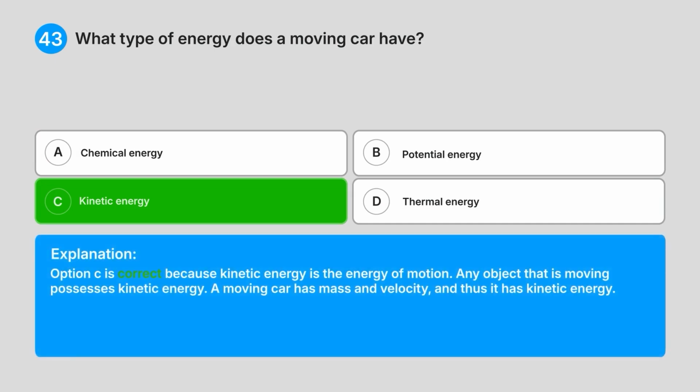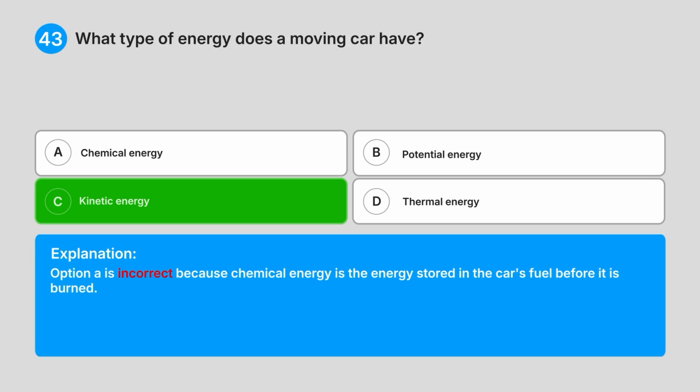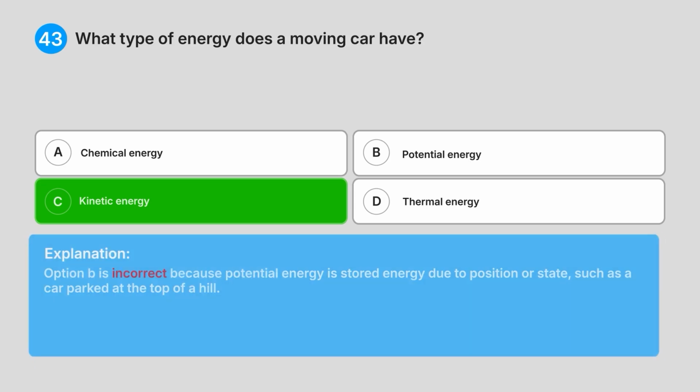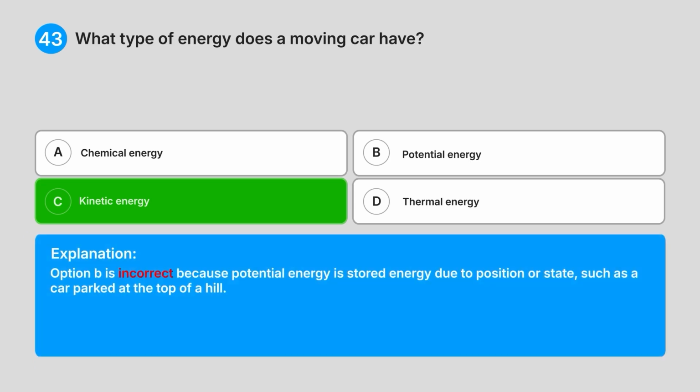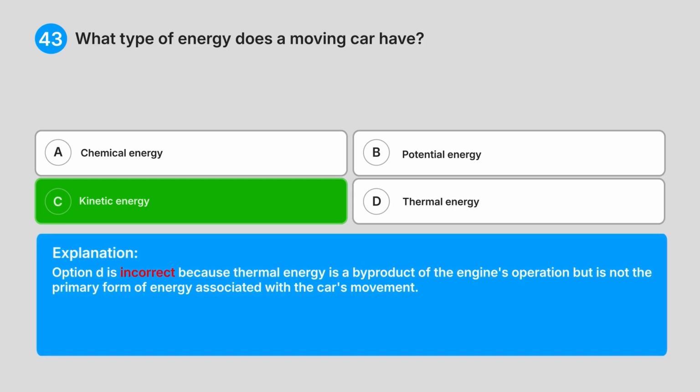Explanation. Option C is correct because kinetic energy is the energy of motion. Any object that is moving possesses kinetic energy. A moving car has mass and velocity, and thus it has kinetic energy. Option A is incorrect because chemical energy is the energy stored in the car's fuel before it is burned. Option B is incorrect because potential energy is stored energy due to position or state, such as a car parked at the top of a hill. Option D is incorrect because thermal energy is a byproduct of the engine's operation, but is not the primary form of energy associated with the car's movement.